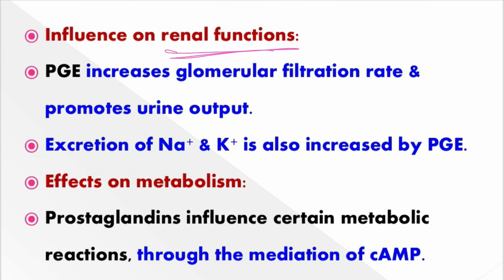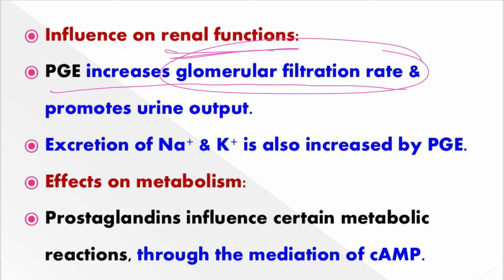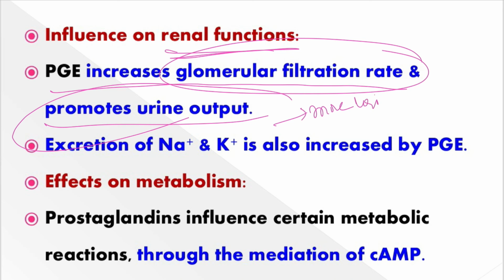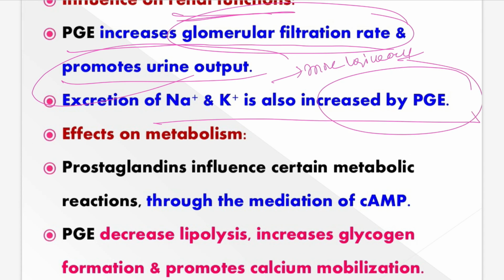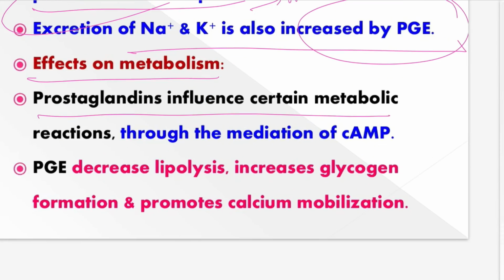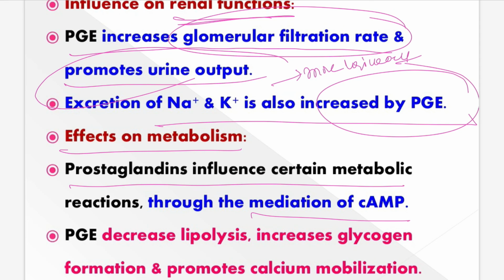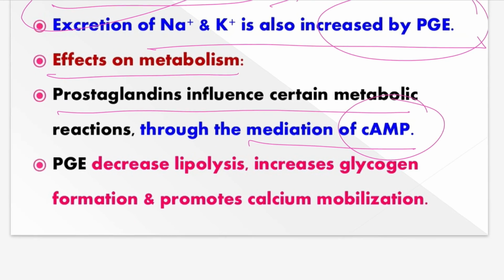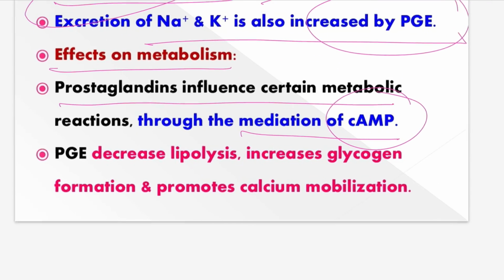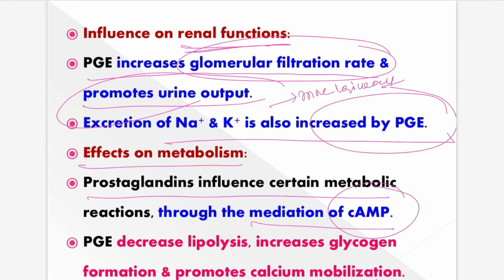Okay, they also influence renal function. PG increases the glomerular filtration rate. For more filtration, it promotes more urine output. So excretion of Na+ and Cl- increases with PG. Also, prostaglandins influence certain metabolic reactions through the metabolic mediation of cAMP. The PGE decreases lipolysis, increases glycogen formation, and promotes calcium mobilization also.